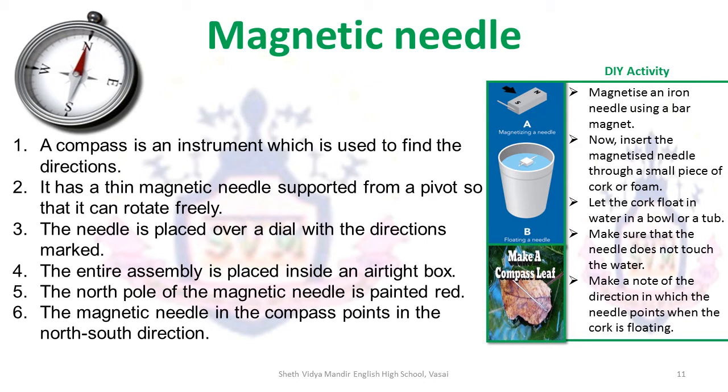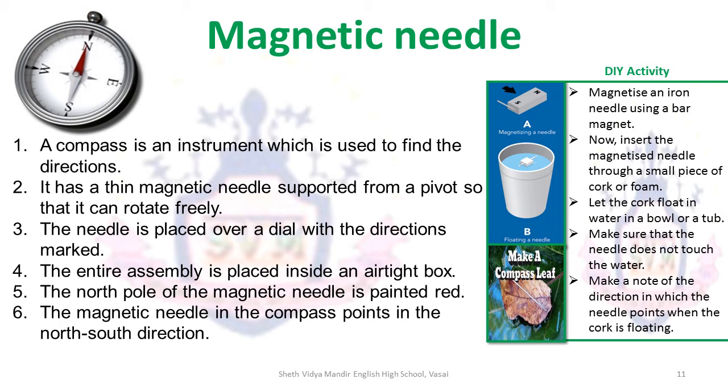Let's see what a compass basically is. It's an instrument which is used to find directions. You just use the compass and see which direction it points in. It will point in a certain direction. If that direction is not north, all you have to do is turn the compass till the red needle points towards the north direction, and that is how you will know which direction you have to go to and which direction is north.